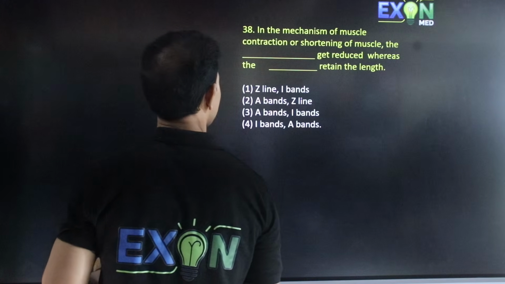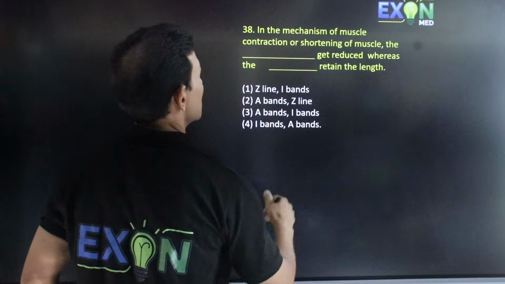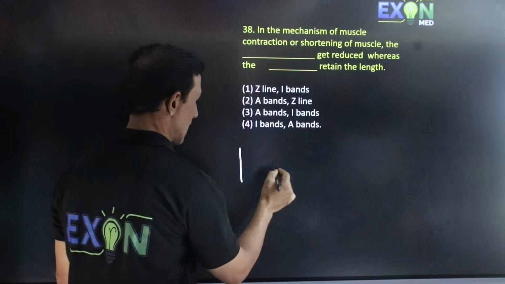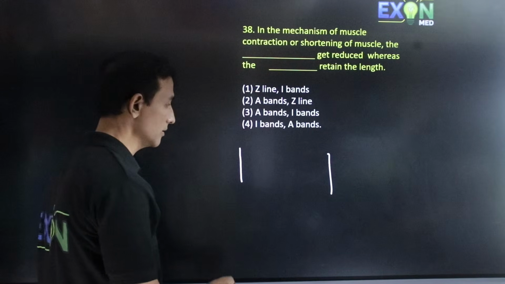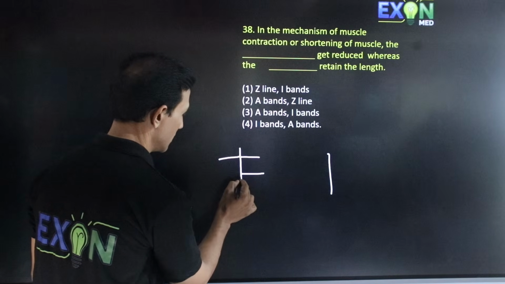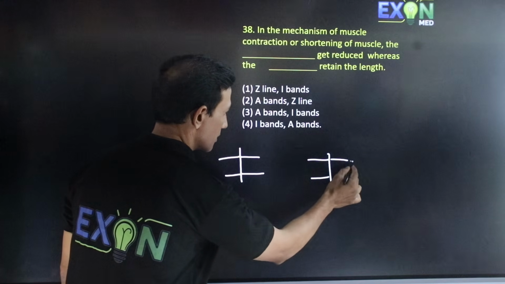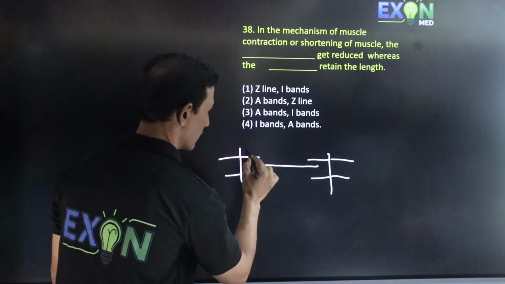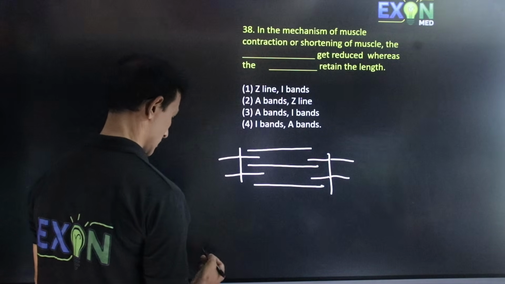So here, in the shortening of the muscle, these two are Z lines which are connected by actin, and in between, myosin.